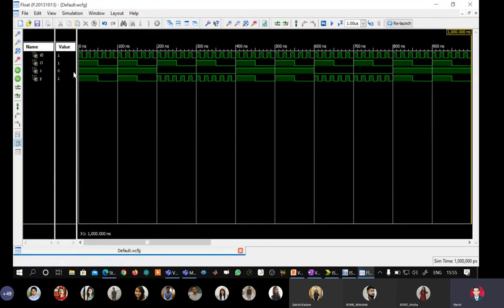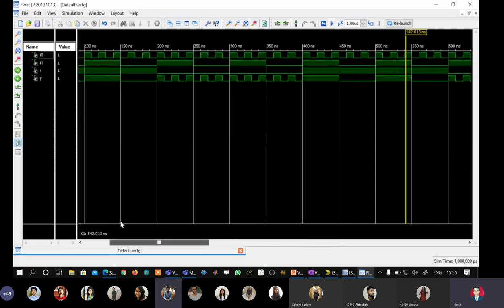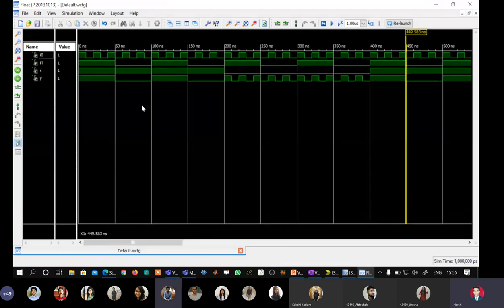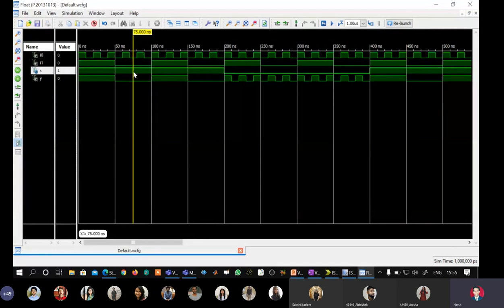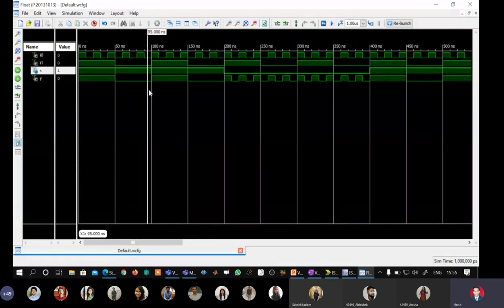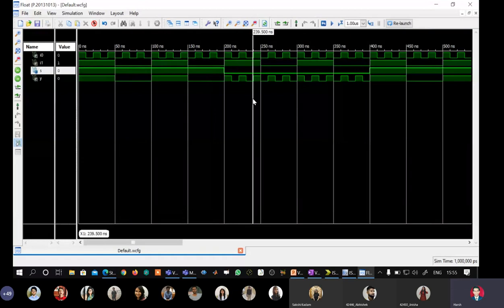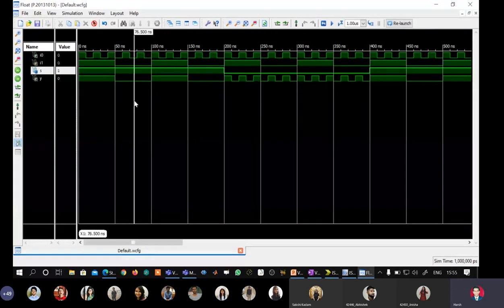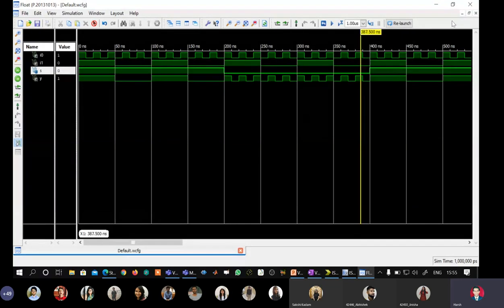You see here what is happening. I0 is a high frequency signal. I1 is slower, and then there is select line. So when select line is 1, I1 is selected, that is the lower frequency signal is coming outside. When select line is becoming 0, I0 is selected and I0 is the high frequency signal. So this is the functionality of a multiplexer. This was the demo of simulation. So we have seen how to write a VHDL model, synthesize it and simulate it.